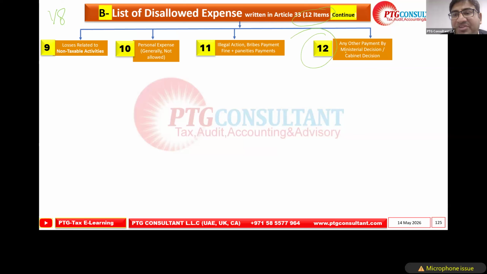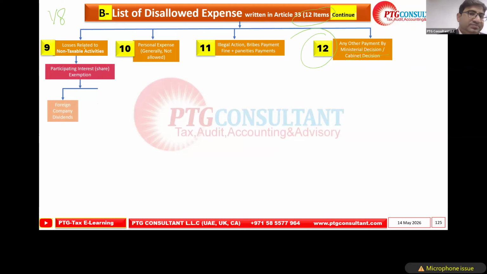Any other payment by ministerial decision, cabinet decision. So far, the common important items we already discussed. This also we covered, but here the participating interest, the same shares we took earlier for the dividend.